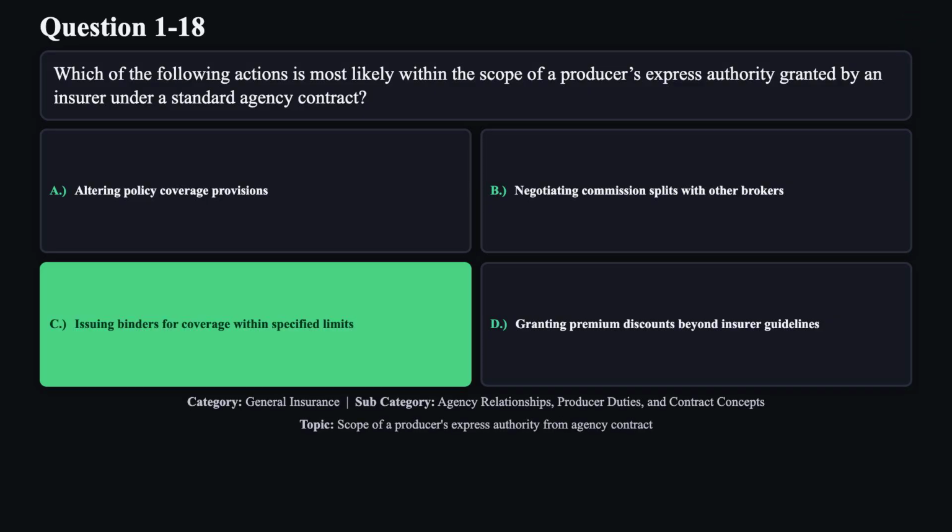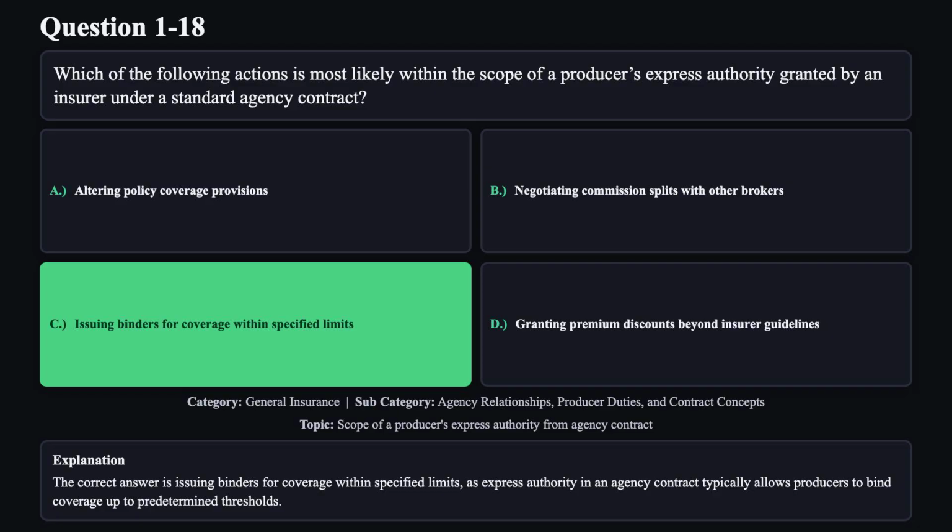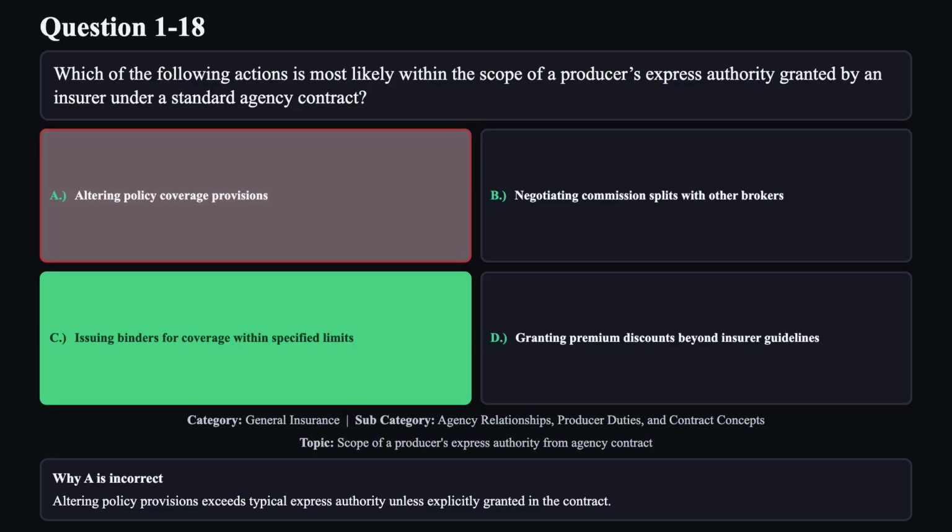The correct answer is C. The correct answer is issuing binders for coverage within specified limits, as express authority in an agency contract typically allows producers to bind coverage up to predetermined thresholds. Reason A is not correct. Altering policy provisions exceeds typical express authority unless explicitly granted in the contract.